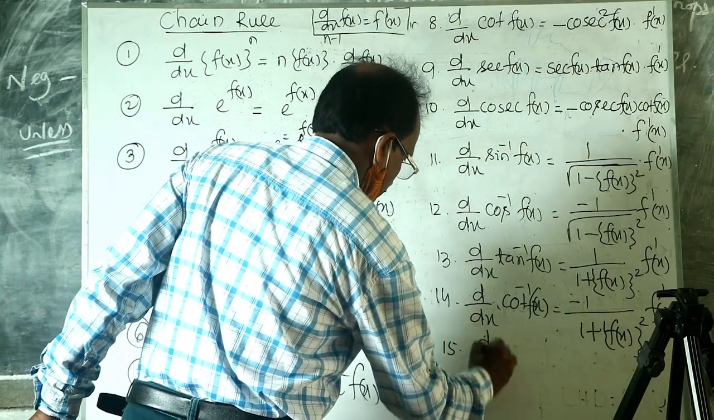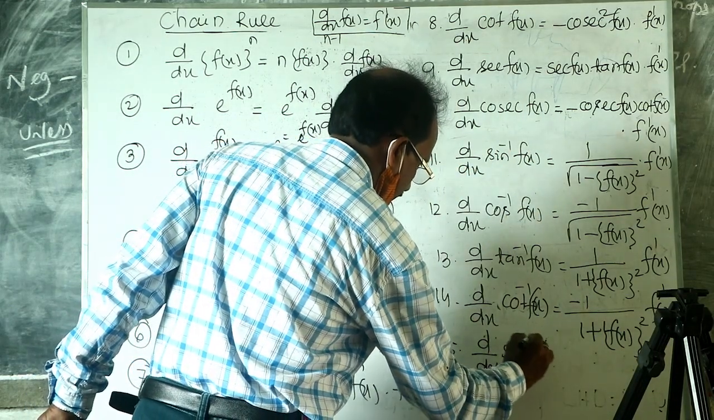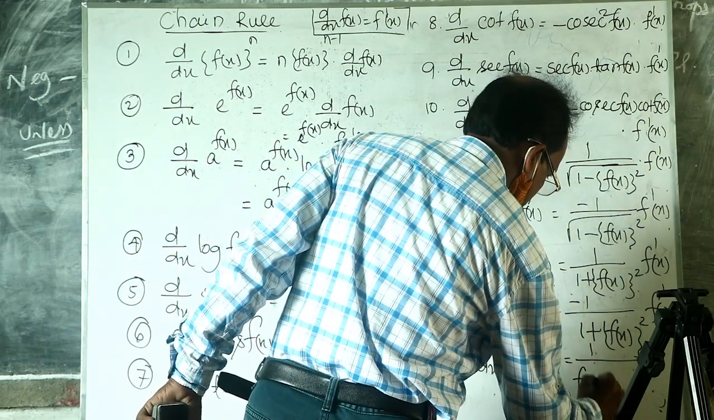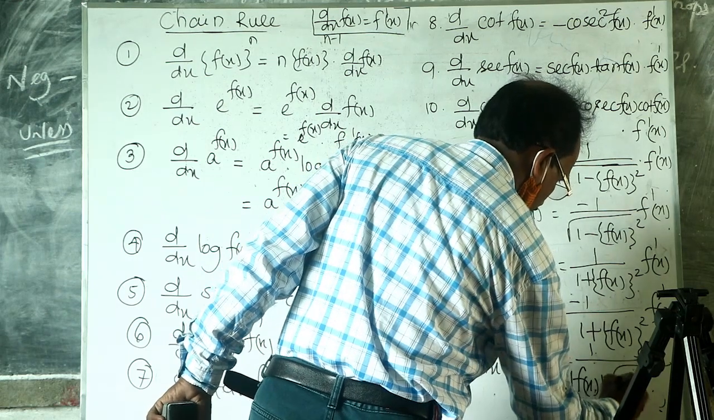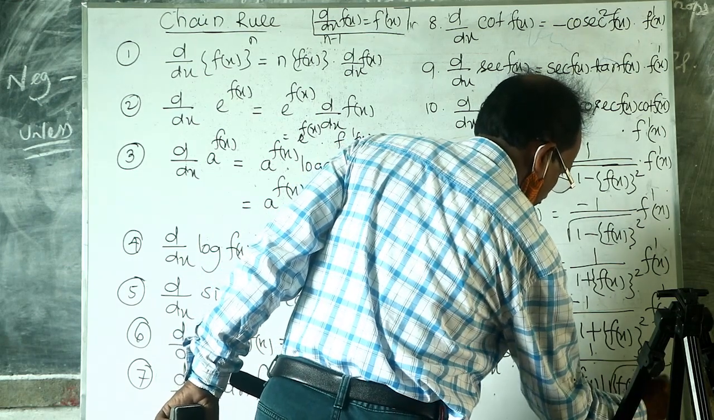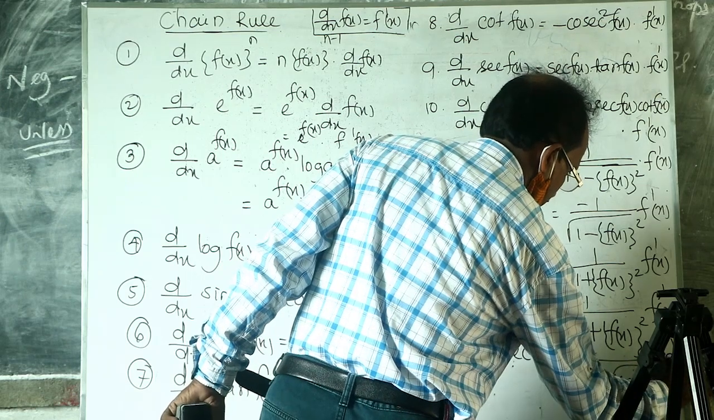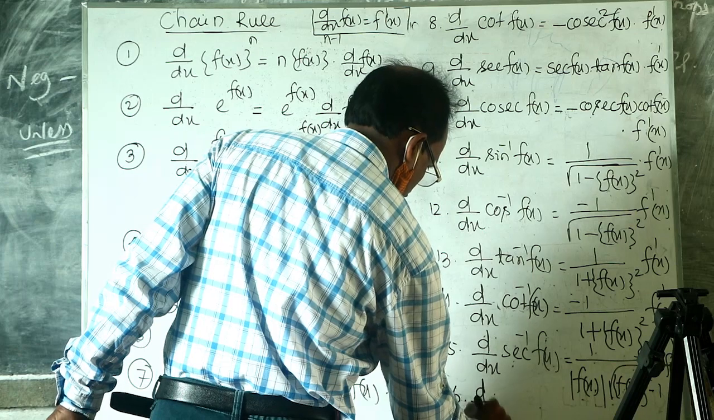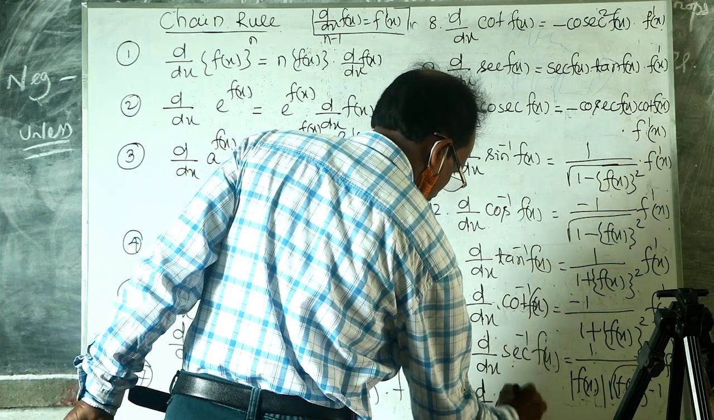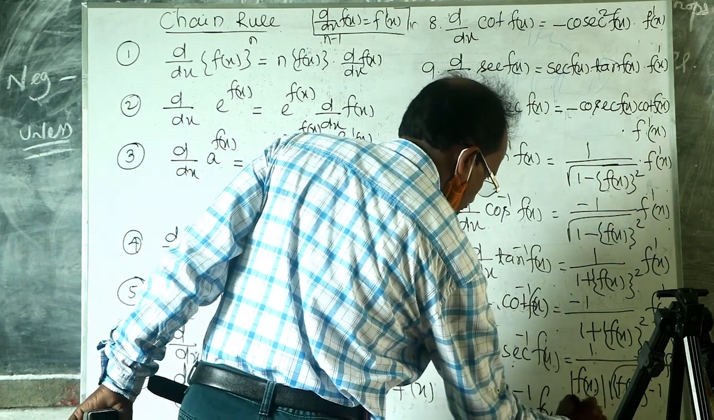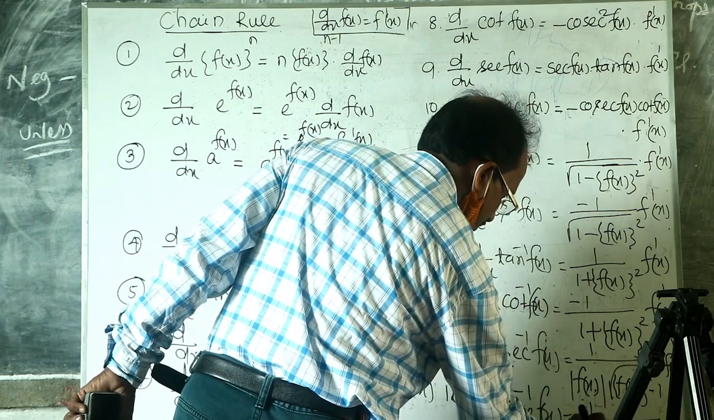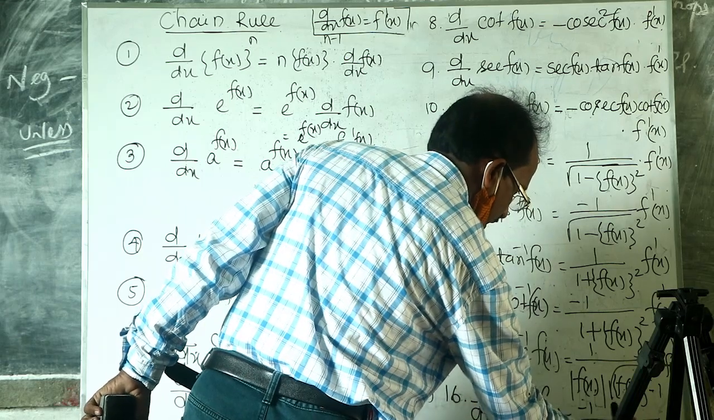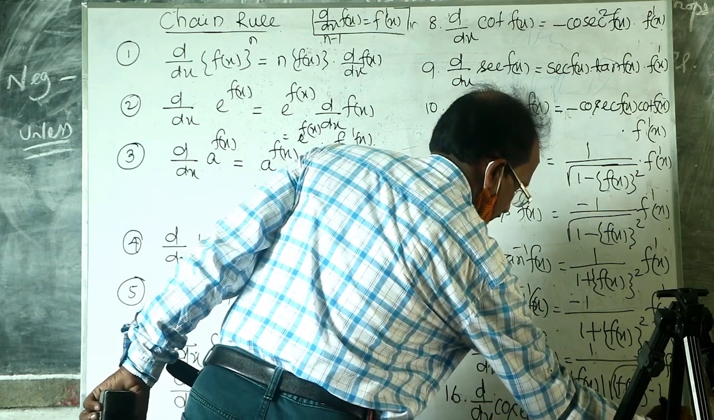Then the derivative of sec inverse f(x) is equal to 1 by modulus of f(x) into root over of f(x) whole square minus 1, into f dash x. And lastly, the derivative of cosec inverse f(x) is equal to minus 1 by modulus of f(x) into root over of f(x) whole square minus 1, into f dash x.